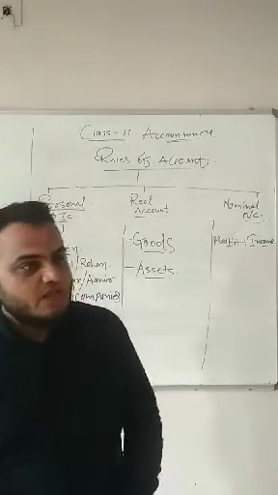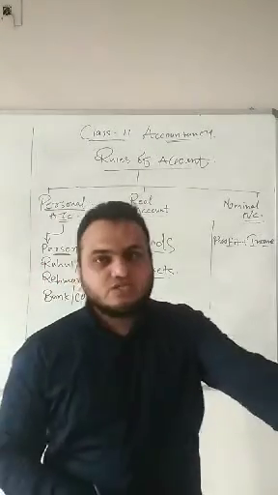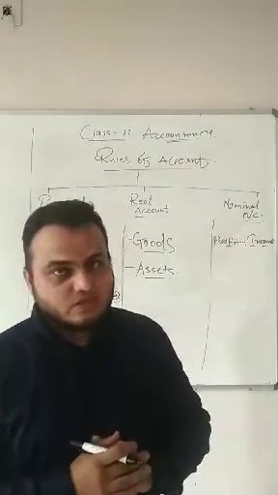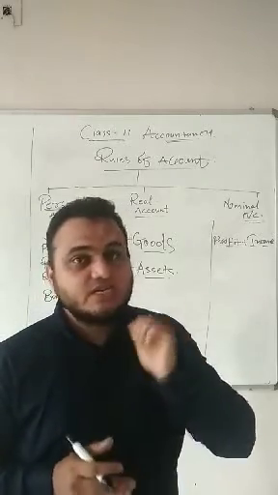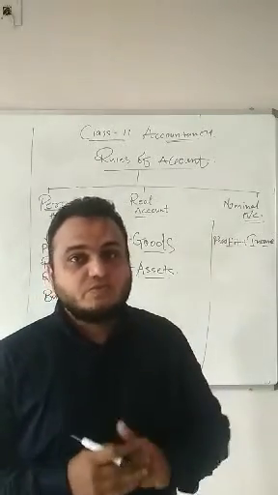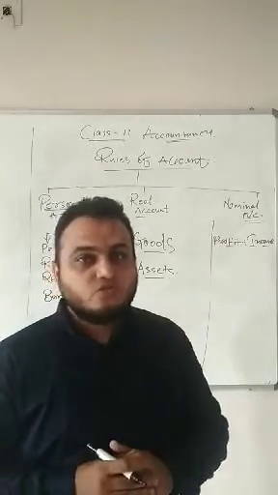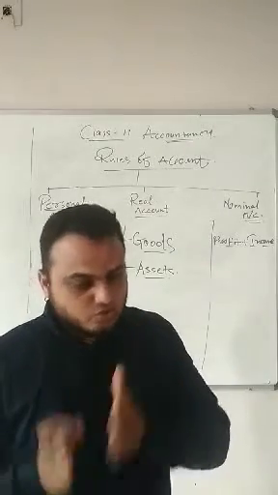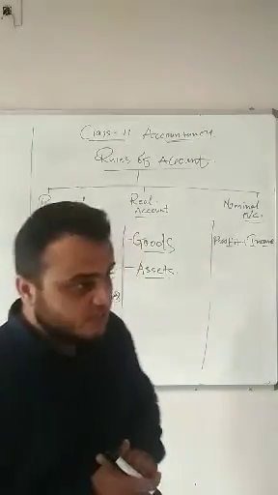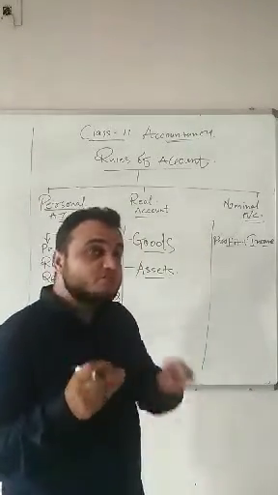Students, example: I sold a bench for 2,000 rupees. So the 2,000 I got is my income. But the cost of the bench was 1,500. So 2,000 minus 1,500 is 500 rupees, that is my profit.